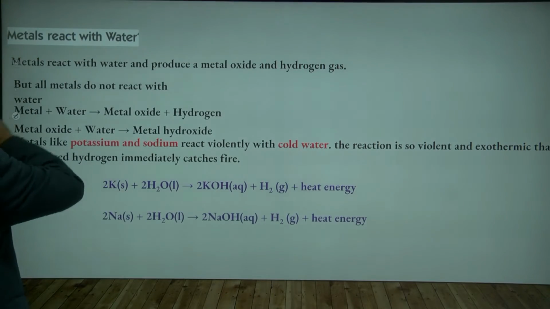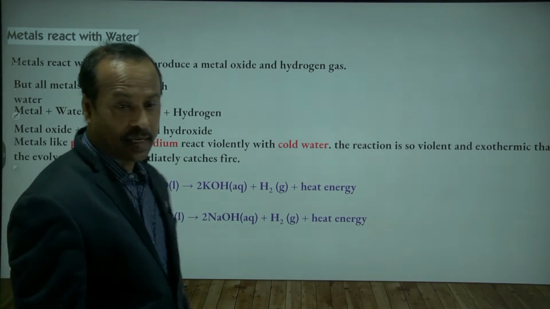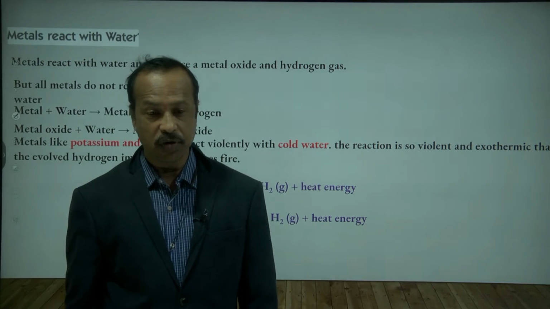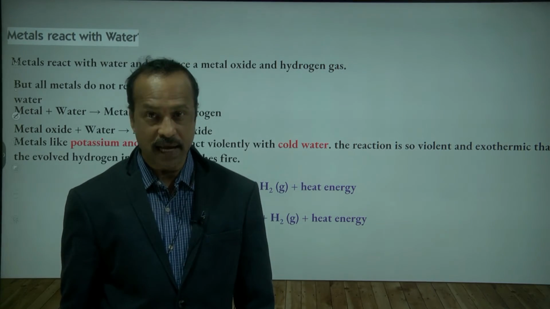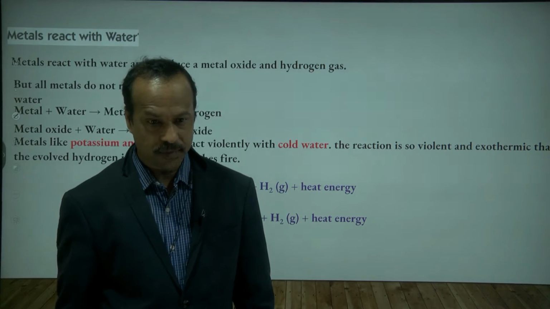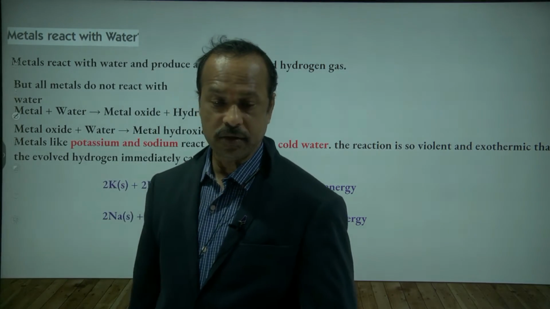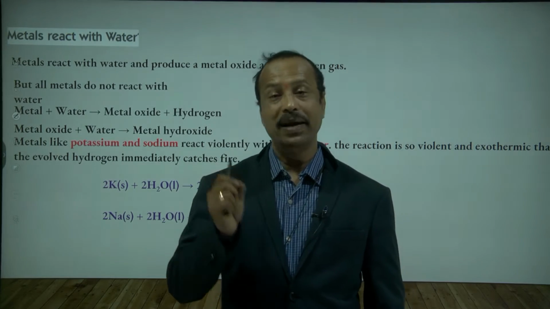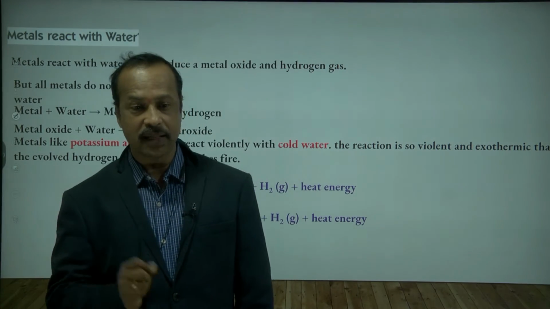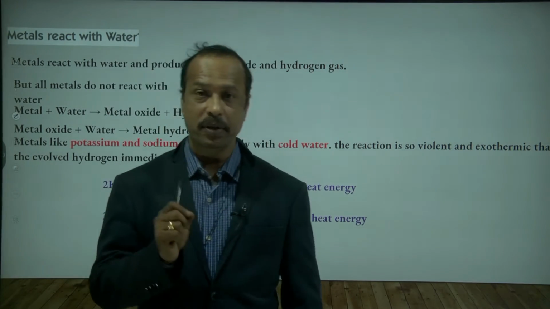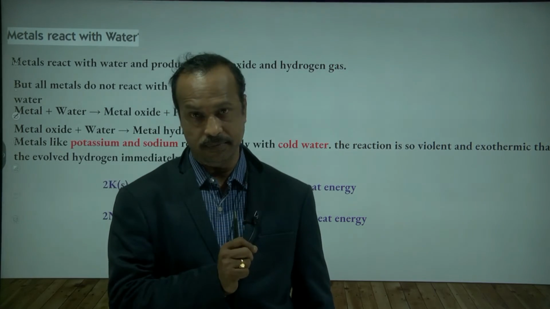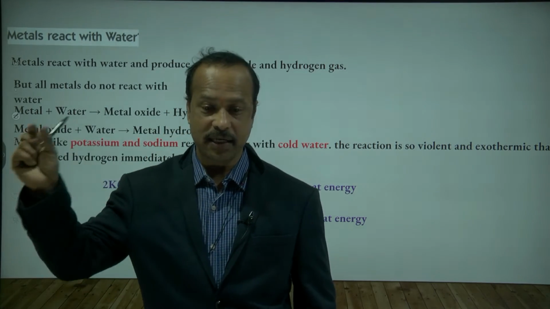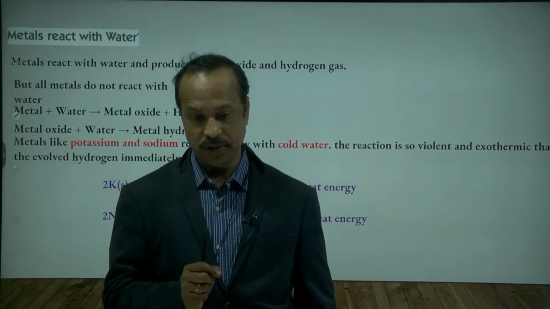Till now we discussed how metals react with oxygen. Now we are going to discuss how metals react with water. Metals react with water to form metal oxide and liberate hydrogen.